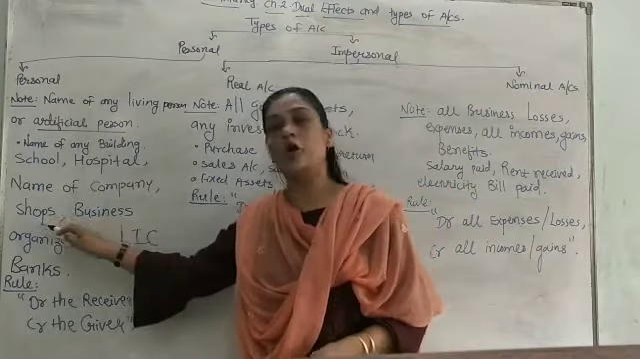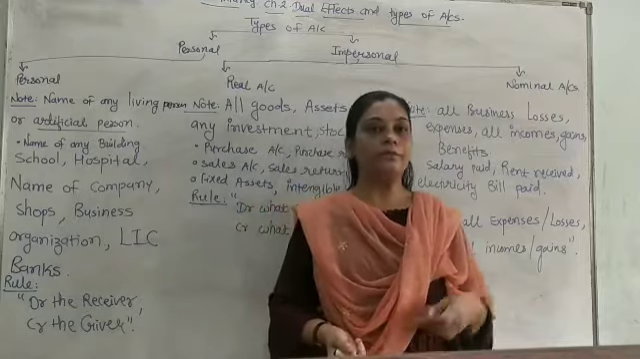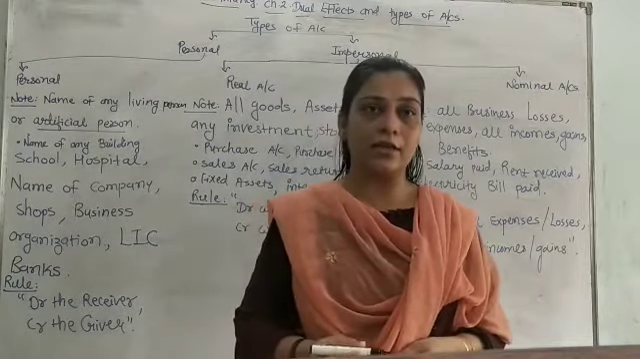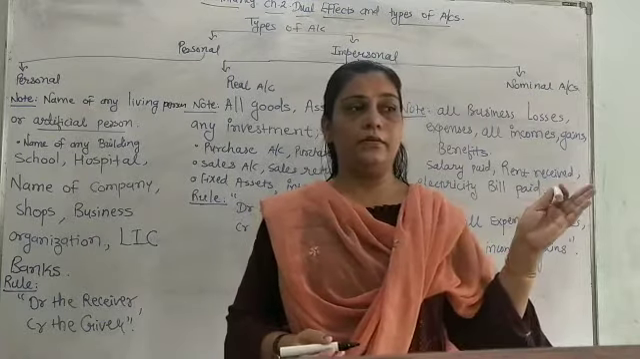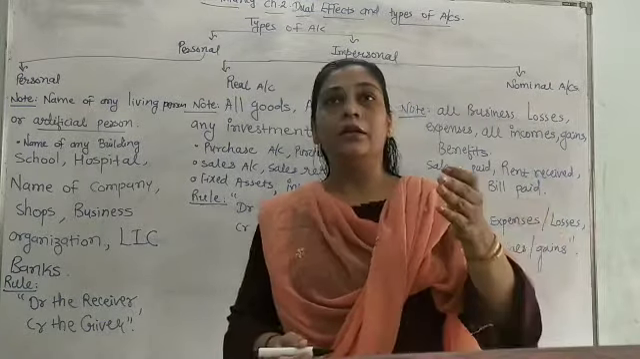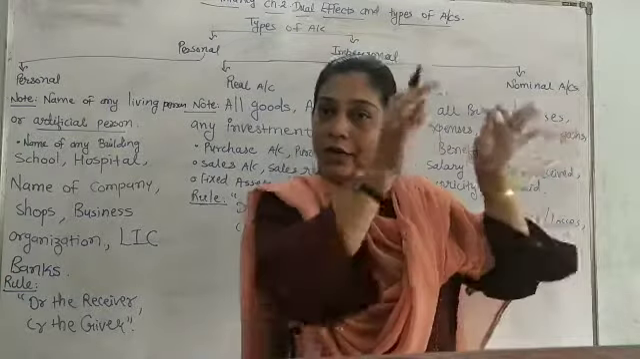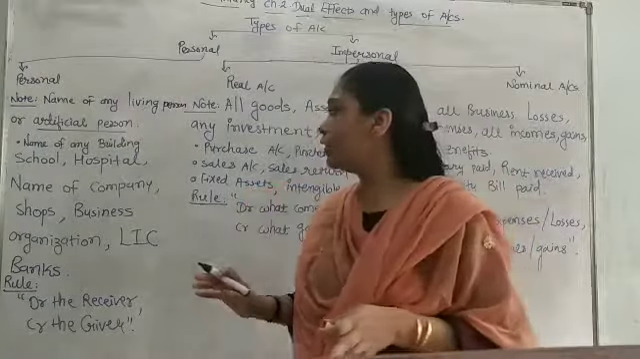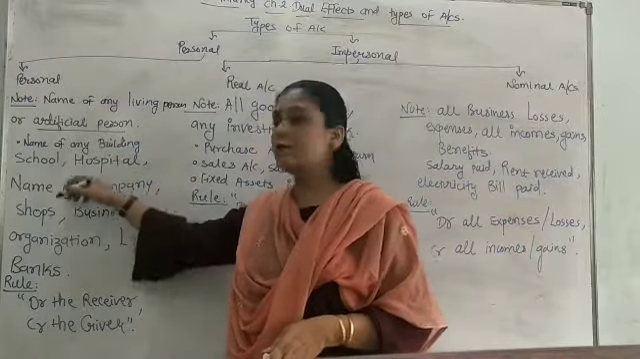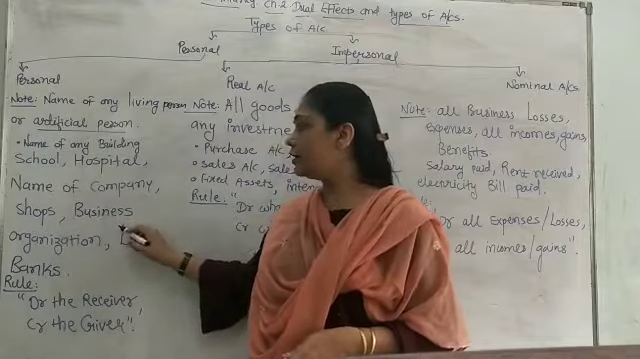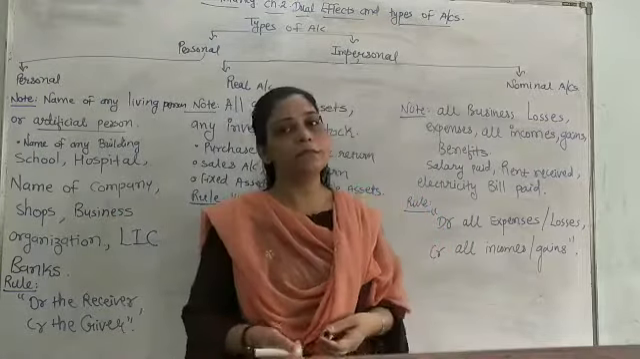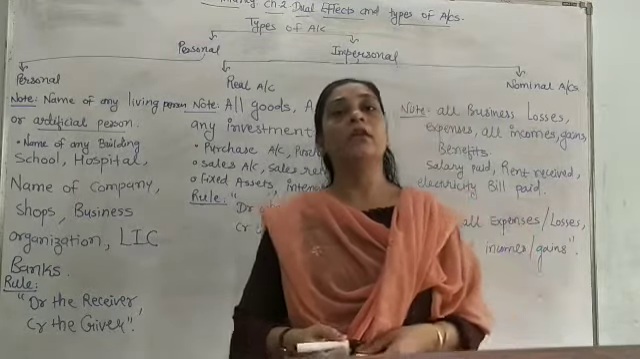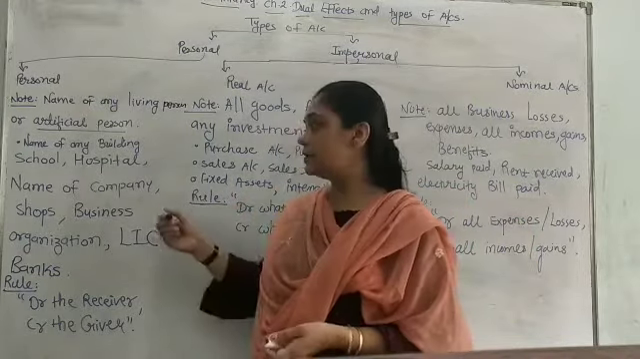Then name of any shops, Shriji Provision Store, Stationery Mart. There are so many shops. The different vegetable sellers' shop names, fruit sellers' shop names, everything would be considered in this personal account. Then any type of business organization, a partnership firm, a cooperative society, would be considered in this personal account.